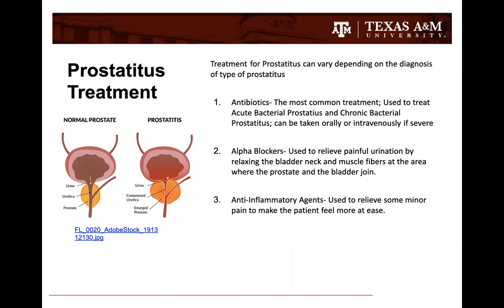There's no cure for prostatitis, but usually they give the patient medications to help manage the symptoms. The first type of medication would be alpha blockers, which relax the muscle fibers and bladder neck where the prostate and the bladder join. This allows the patient to feel some relief during urination. Another type of treatment would be anti-inflammatory agents. This helps reduce inflammation and help combat minor pain experienced by the patient.